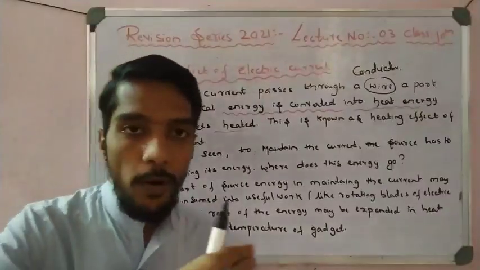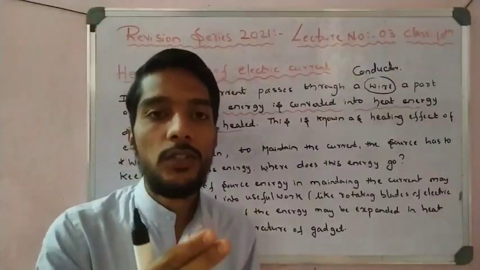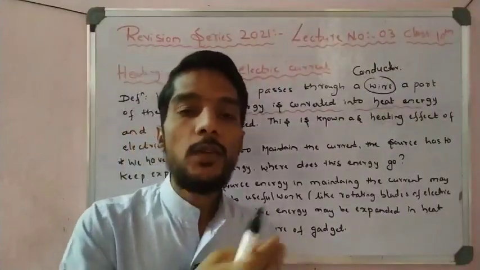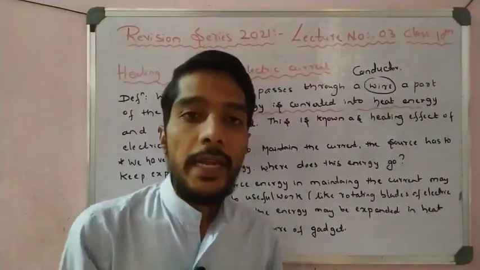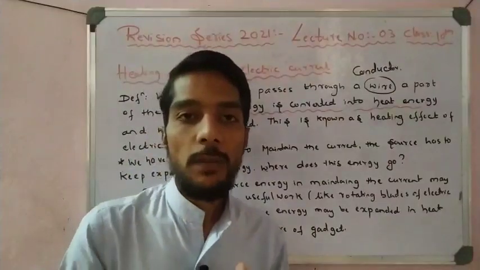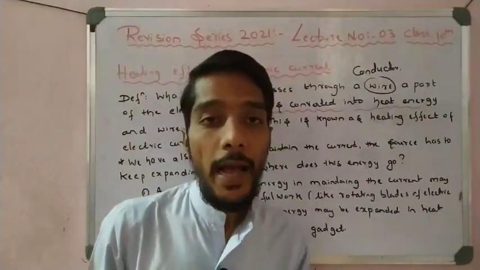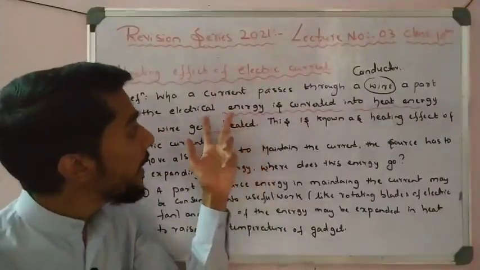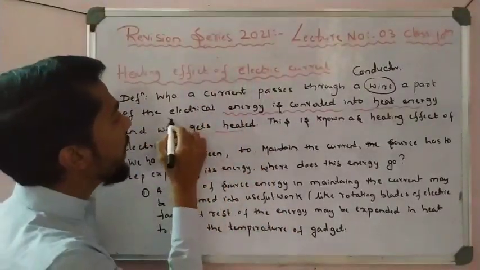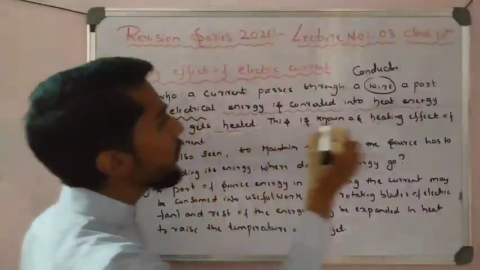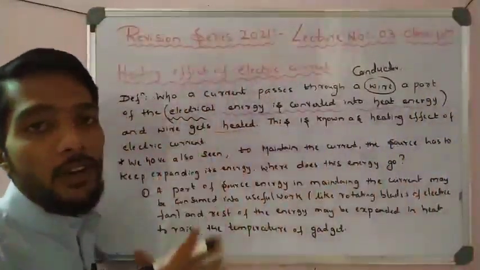And the answer is: electrical energy is converted into heat energy. That is the conversion which takes place in the heating effect of electric current.